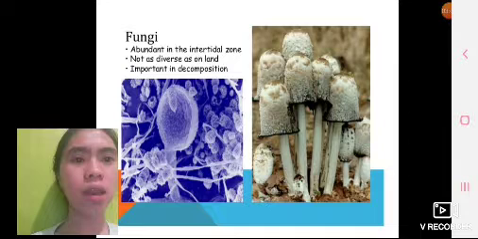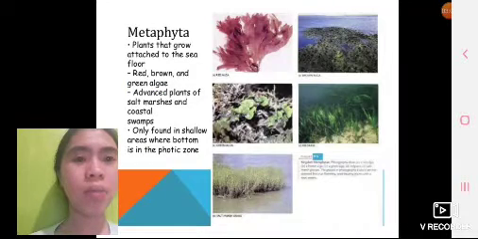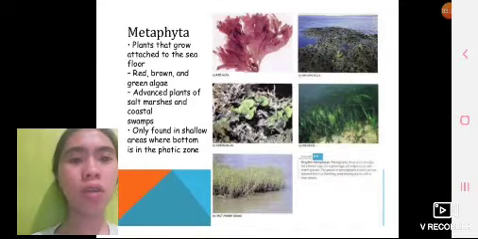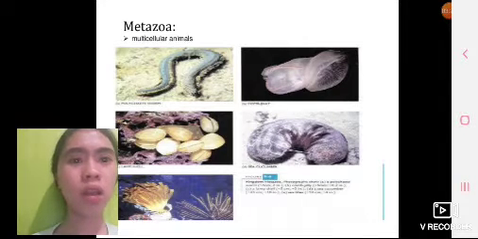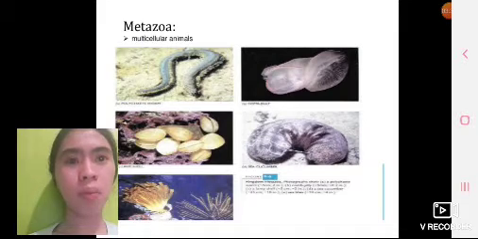Fungi are abundant in the intertidal zone, not as diverse as on land, and important in decomposition. In Metaphyta are plants that grow attached to the sea floor, red, brown, and green algae, and advanced plants of salt marshes and coastal swamps, only found in the shallow areas where the bottom is in the photic zone. Metazoa are multicellular animals. This is an example of Metazoa, the multicellular animals.